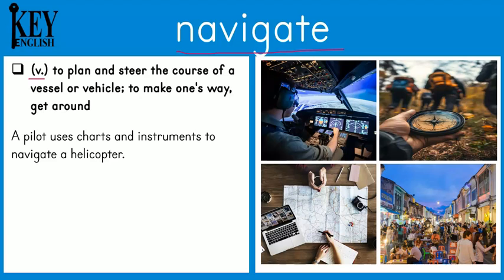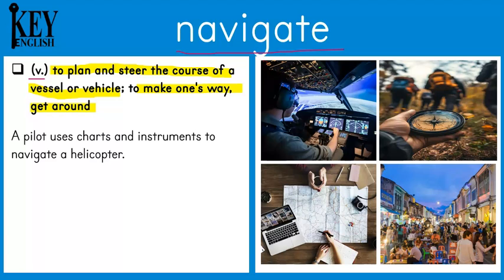The next word is navigate. Navigate is a verb and it means to plan and steer the course of a vessel or vehicle, to make one's way, get around. So when you navigate, you find your way and you figure out how to get from one place to another. Pilots, drivers, sailors, and even people who are just walking through a new place all need to navigate to get to where they want to go.